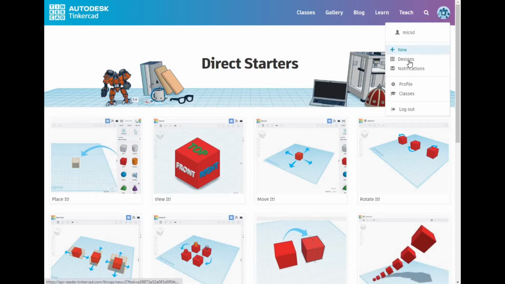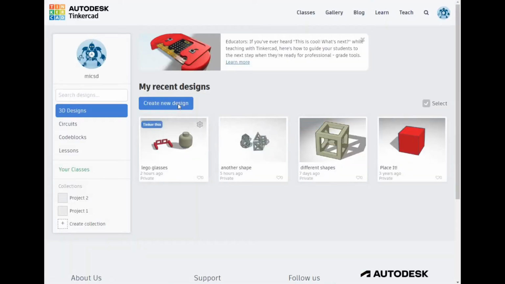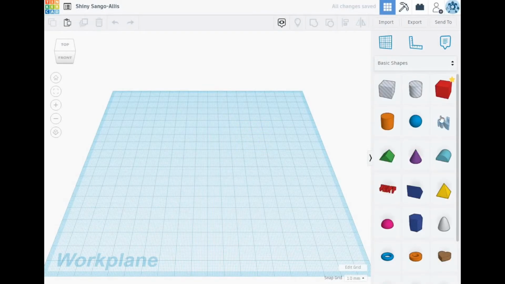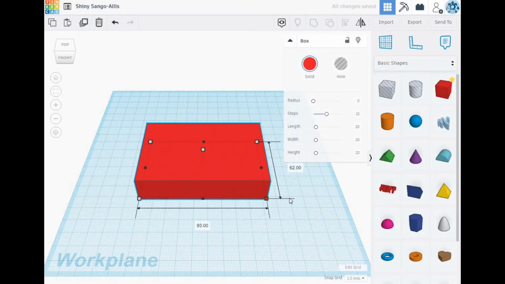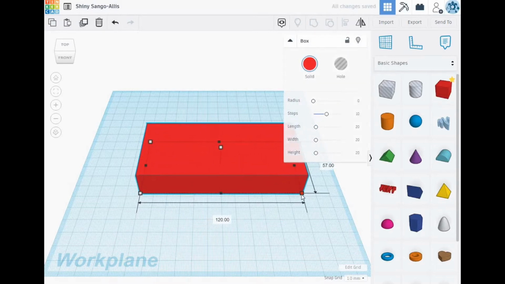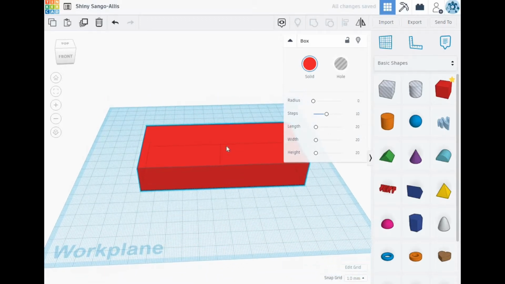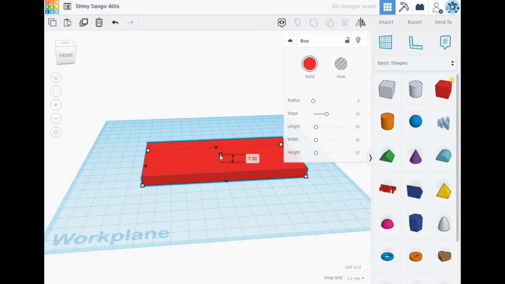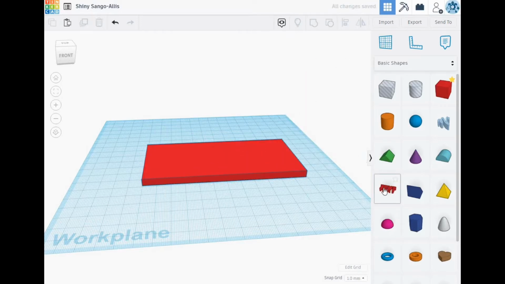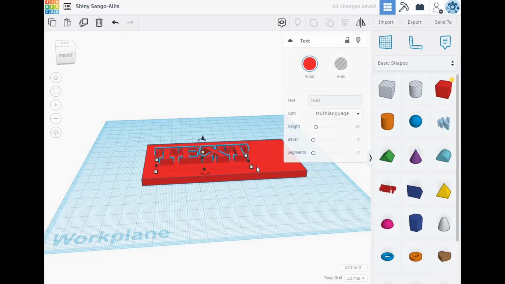Since I've already done them all, I'm just going to show you how to design a quick little tag here that I'm going to have say "Hi Mom" on. So I open up designs and I create a new design. I'm dragging over a cube and grabbing the resize option in the corner, clicking and dragging it. You can also manipulate the height of it by clicking the box that's above it. Now all the measurements are in millimeters, so be sure to keep that in mind. We're not designing in inches, we're designing in millimeters.